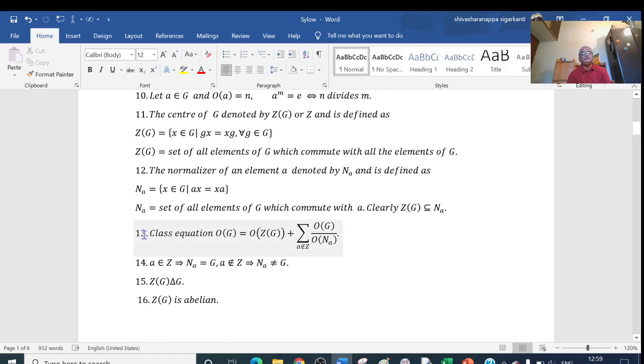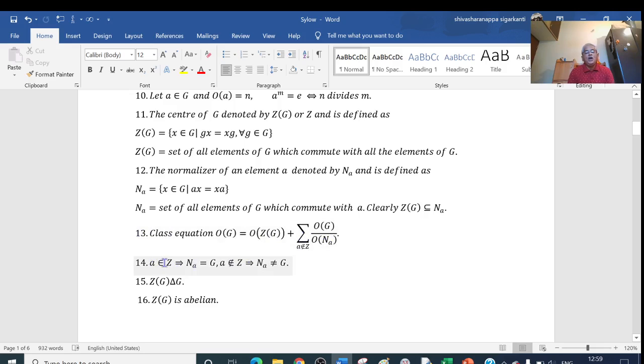And we have the class equation. This is known as the class equation. Suppose G is a finite group, then the order of G is equal to the order of Z(G) plus the summation of the order of G divided by the order of N(A), where A does not belong to Z. This is known as the class equation, and we use this in Cauchy's theorem and Sylow's theorem.